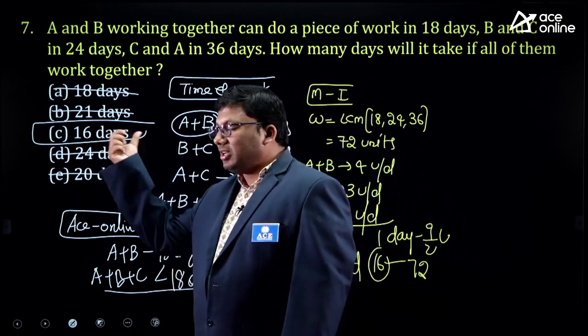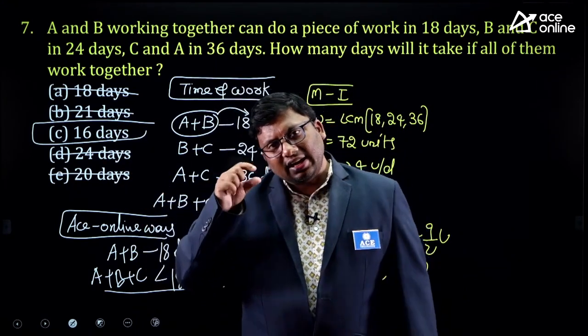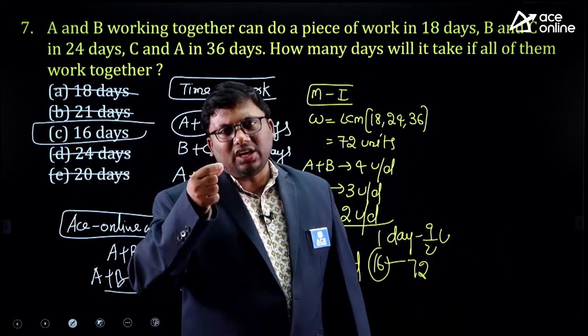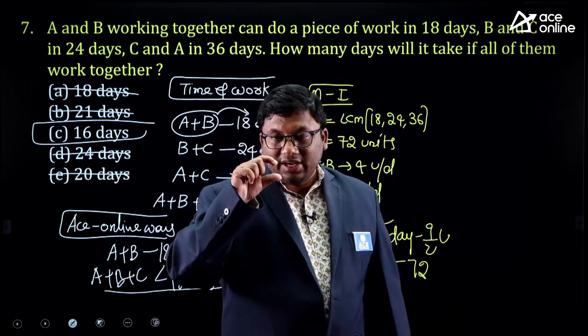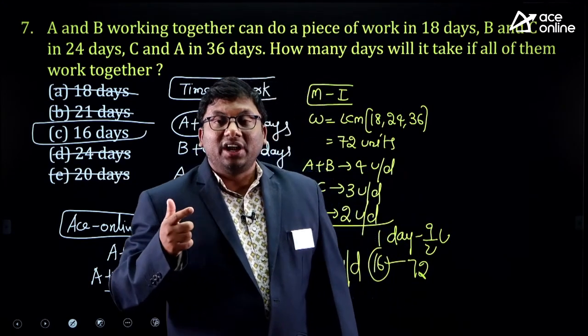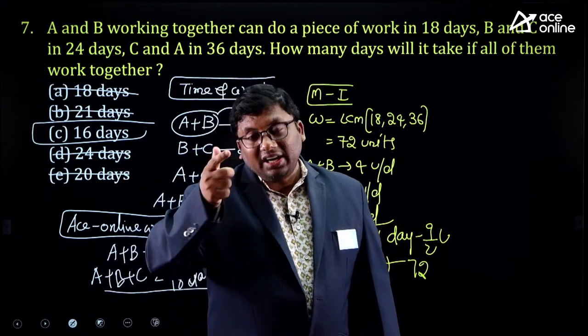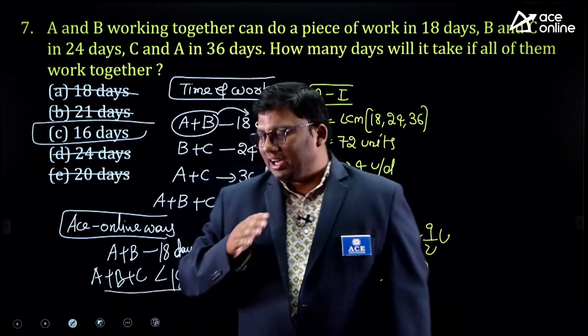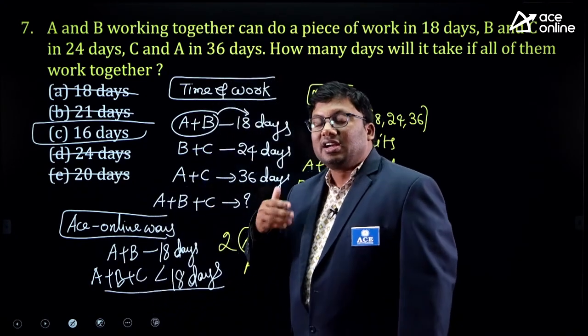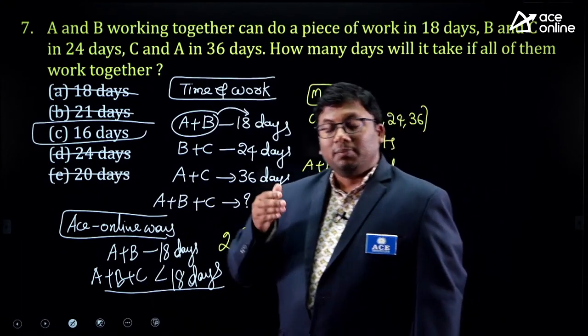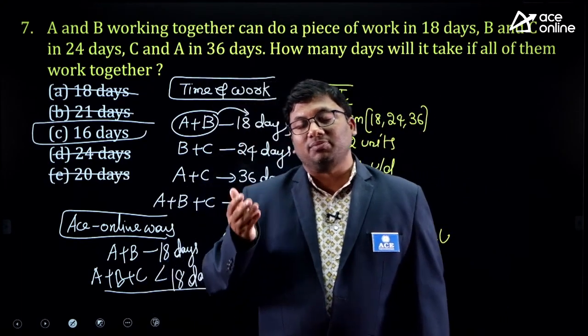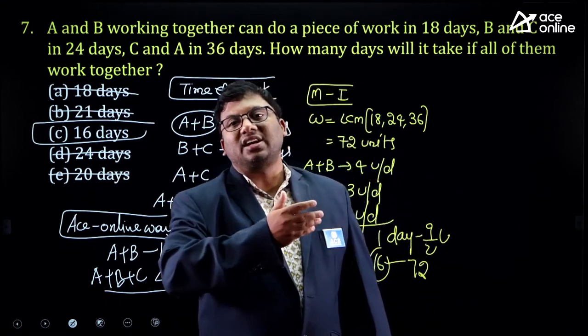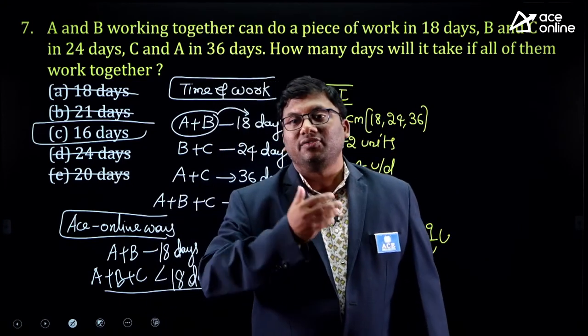Again and again I am telling you, the psychology of the examiner should be understood and you should write the examination in such a way. In none of the questions did I use the traditional way of solving, because the traditional way is something you will find in tons and tons of books and videos.